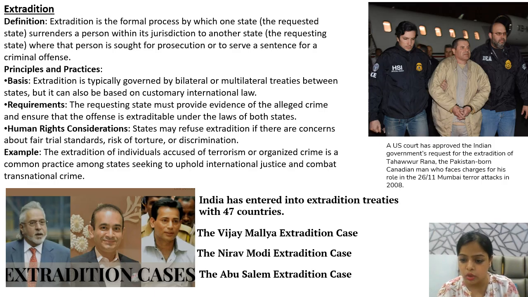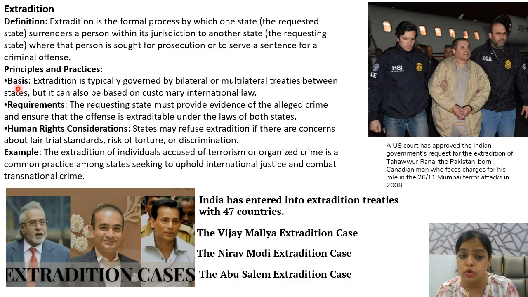Let's understand the concept of extradition. So extradition is a formal process by which one state, the requested state, surrenders a person within its jurisdiction to another state, the requesting state, where that person is pending for prosecution or to serve a sentence for the crime that he has committed. So to have extradition process in a country, there are certain principles and practices.